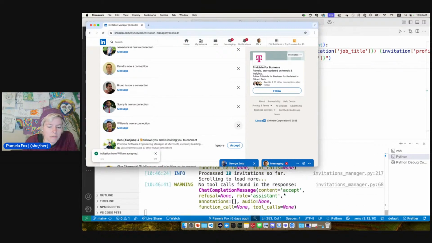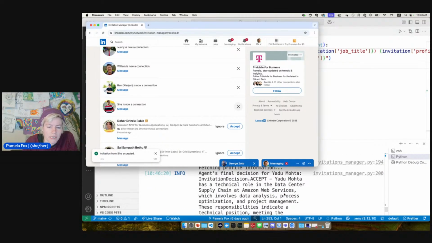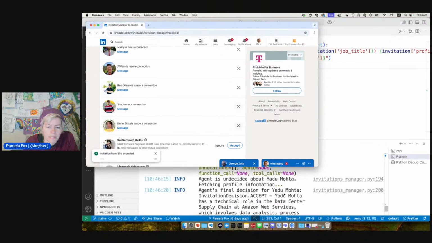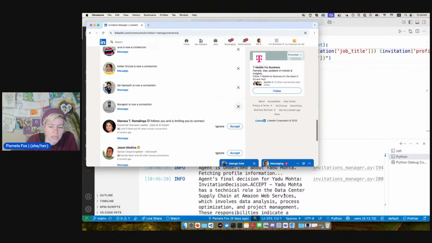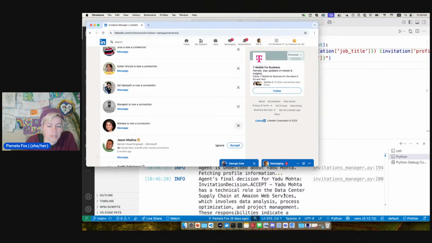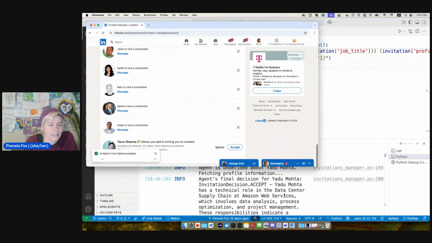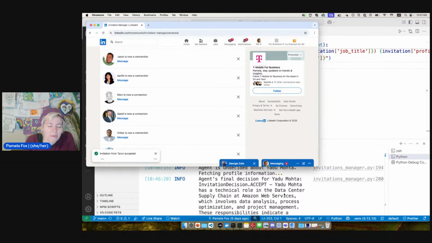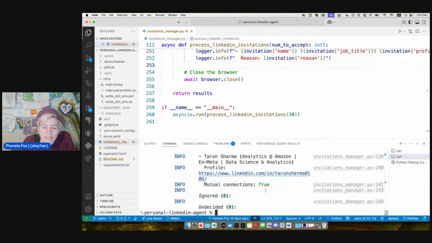So it looks like for a lot of the folks here, it was pretty clear. There was another one where it wasn't sure, and it opened it up and said, oh, well, they work in data center supply chain, and that's technical, so it decided to accept them. And we're getting close to the end of all my invitations, which is great. I had like 600 invitations that I hadn't processed yet before I ran this agent. Okay, so there we go.